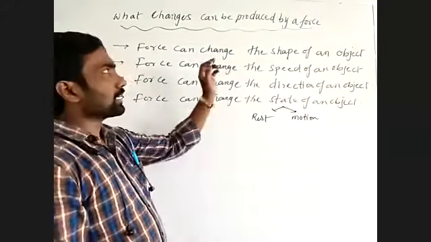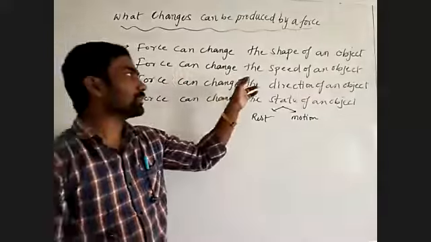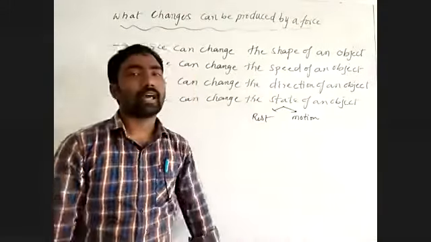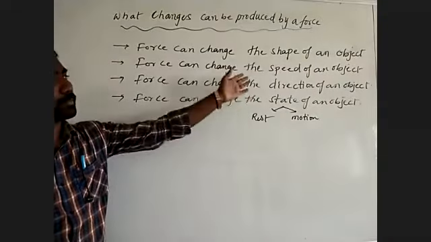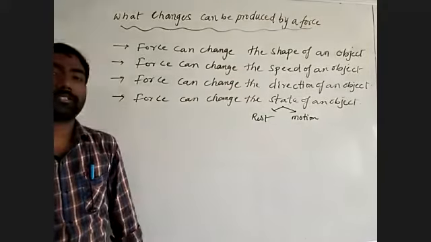Among that, what we can say, force can change the shape of an object, speed of an object, direction of an object, and state of an object. When external force acts, it can change the shape, size, speed, direction, and state of an object.